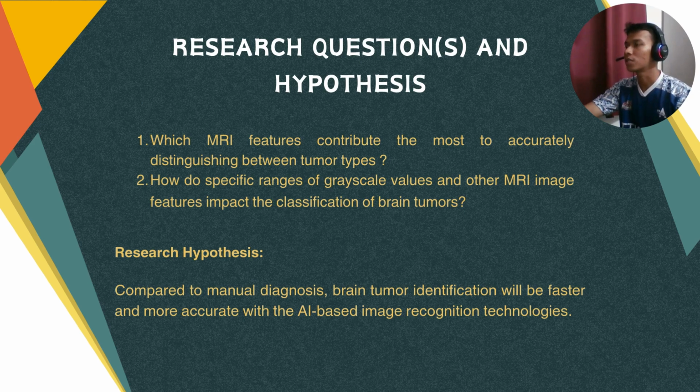Second, how do specific ranges of grayscale values and other MRI image features impact the classification of brain tumors? For the research hypothesis, compared to manual diagnosis, brain tumor identification will be faster and more accurate with AI-based image recognition technologies.